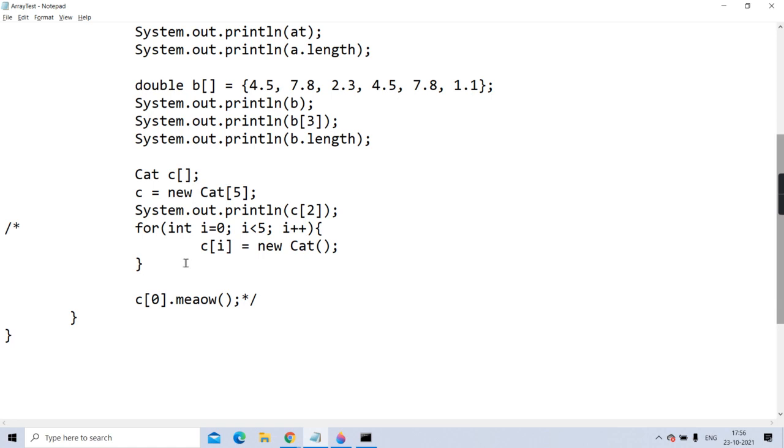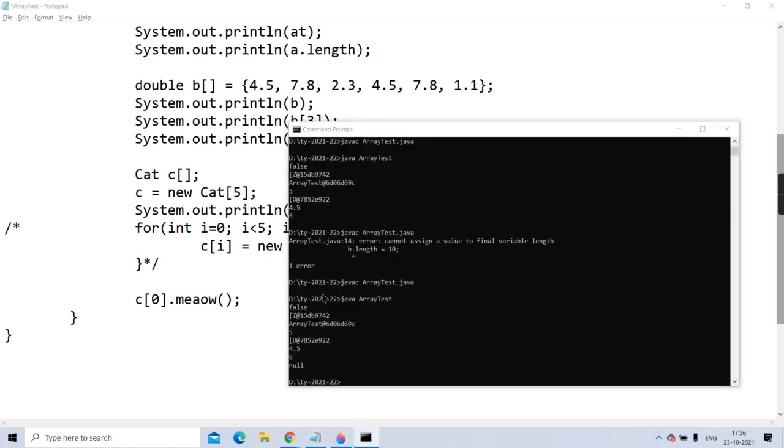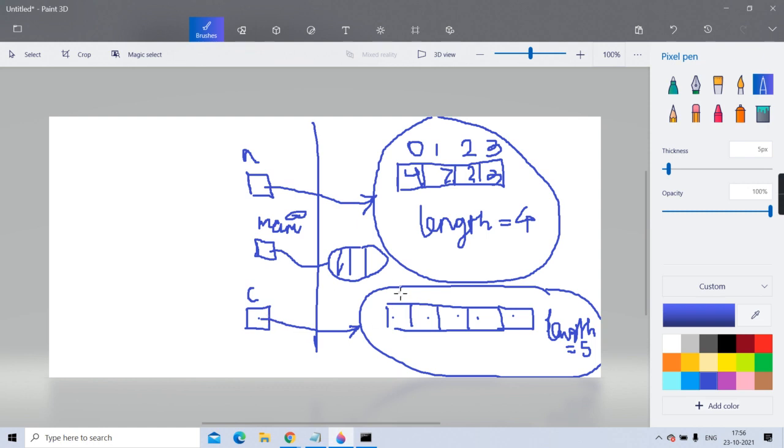And therefore tell me, if I forget to do this for loop, getting, and I try to call the meow method of C of 0, check here, C of 0. So I am coming to C of 0 and that object's meow method I am trying to call. Is it legal to call?